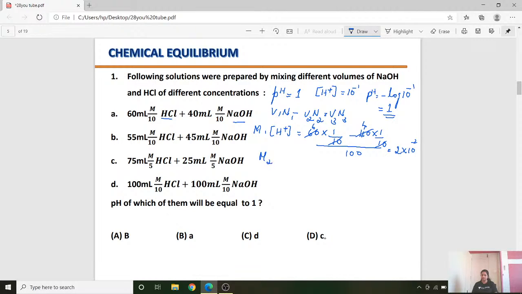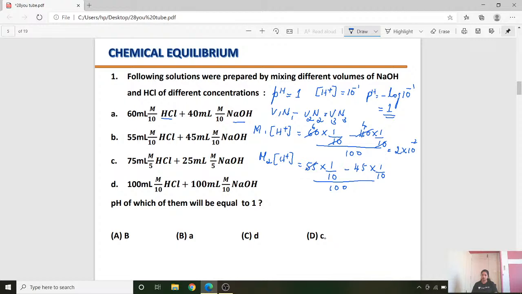Let me take it as M2. So H plus: the volume is 55 and its normality is 1 by 10, minus 45 into 1 by 10, and this is divided by 100 because 55 plus 45 is 100.